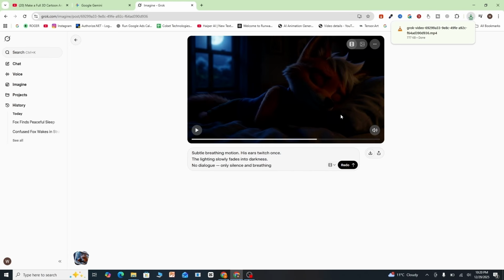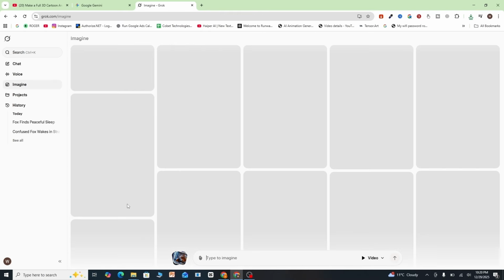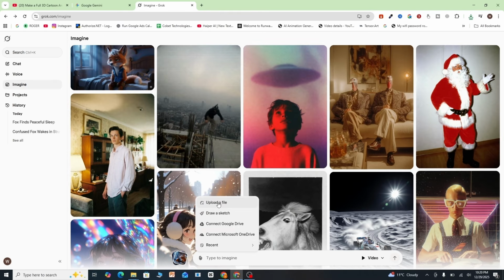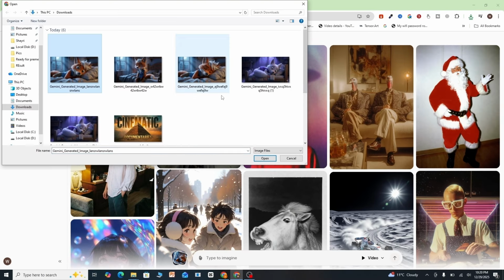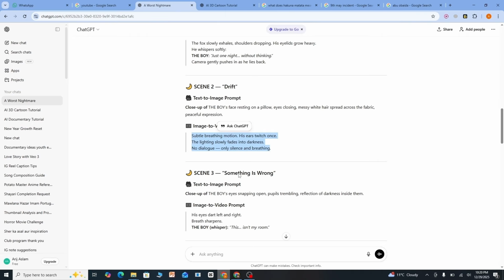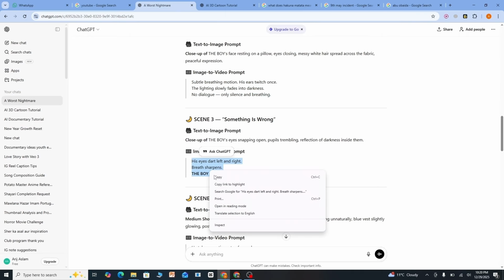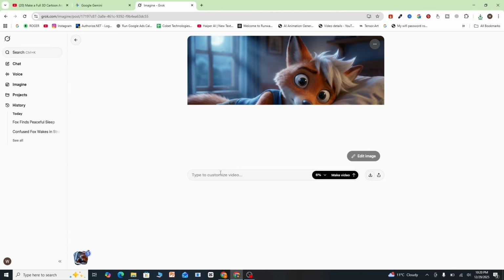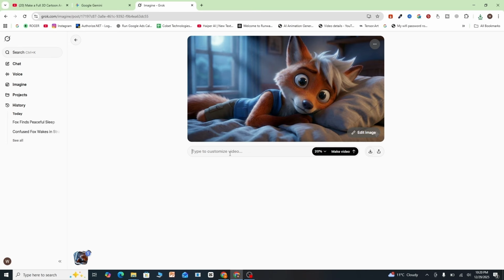So just click on this download button, and do this exact same process: click on this back button, click on attachment, upload your third picture, go back to ChatGPT, copy your third image prompt, go back to Grok AI and paste your prompt here and click on enter. Now do this exact same process until all of your pictures are converted into animations.